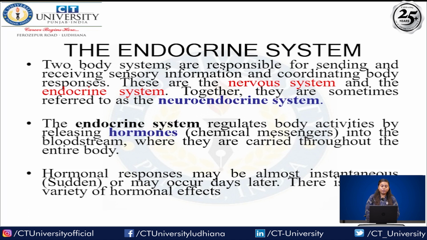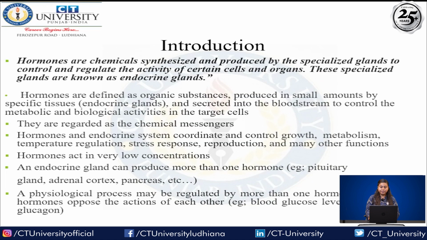The endocrine system and the nervous system are the two body systems responsible for sending and receiving sensory information and coordinating the body's response. Together they are sometimes referred to as the neuroendocrine system. The endocrine system regulates body activities by releasing hormones, chemical messengers, into the bloodstream, which carry them throughout the entire body. A hormone response may occur a day later, and there is a wide variety of hormonal effects. Let's talk about an introduction to hormones.